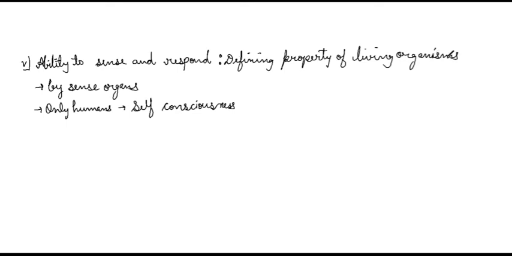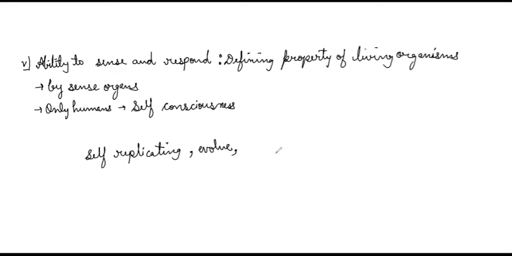Right? So we can say that living organisms are self-replicating, means they can make their own copies. They are evolving, means they evolve themselves, make themselves better.